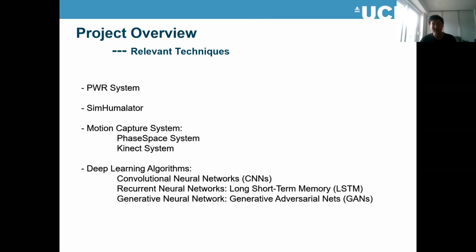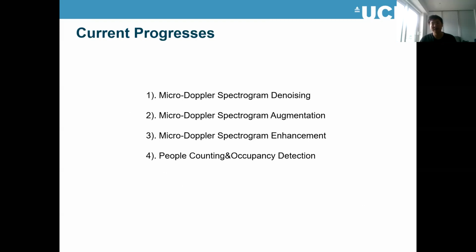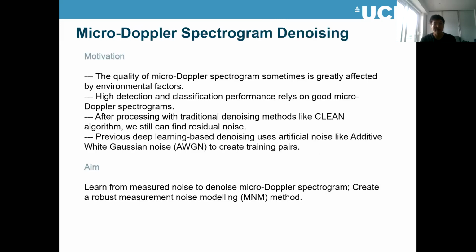I also applied various deep learning algorithms, including CNNs and recurrent neural networks like long short-term memory, and also some generative neural networks like GANs or autoencoders. With these methods, I have already achieved some progress. So I will mainly focus on the idea of how I designed the framework, and I will quickly go through some results later. So the very first one is Micro-Doppler spectrogram denoising.